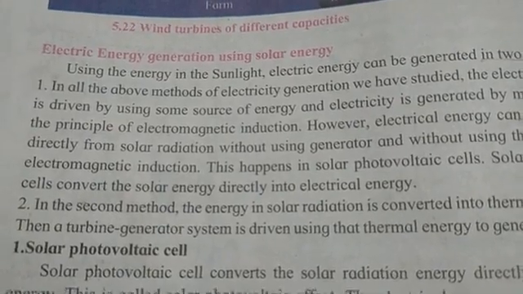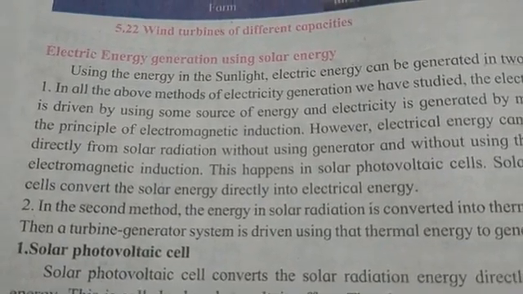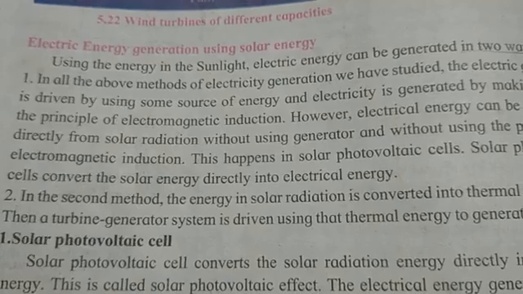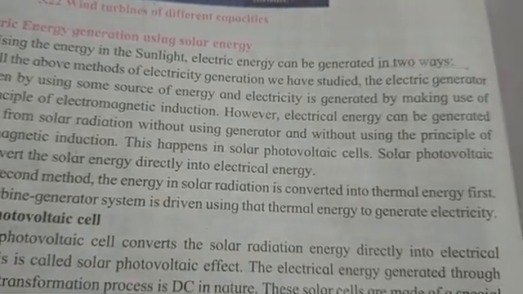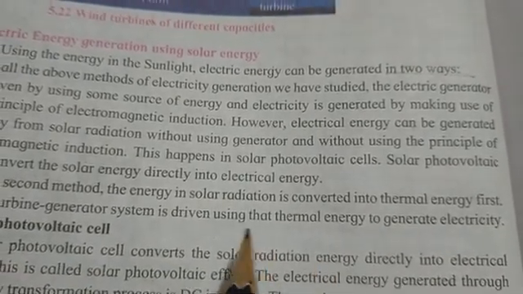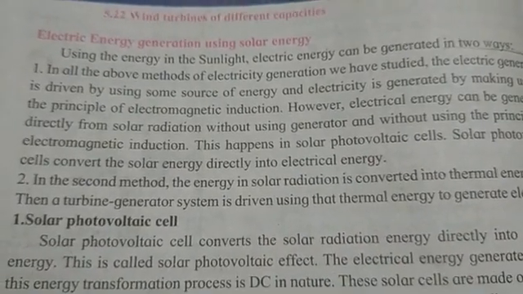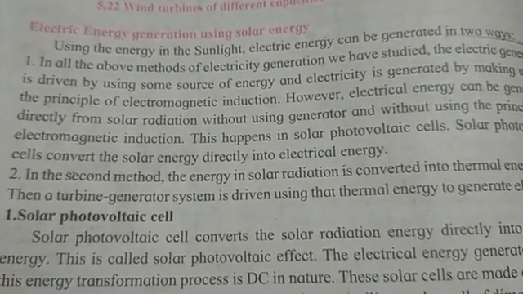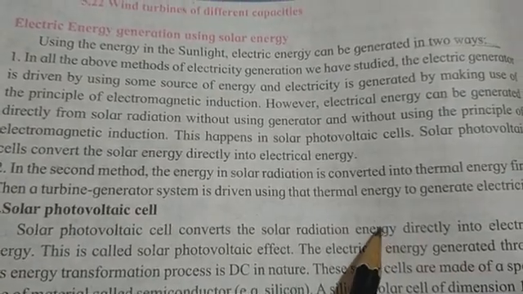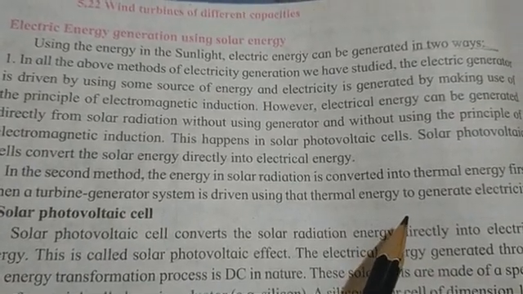And in the second method, the energy in solar radiation is converted into thermal energy. The energy in solar radiation is converted into thermal energy first, and then a turbine generator system is driven using the thermal energy to generate electricity.